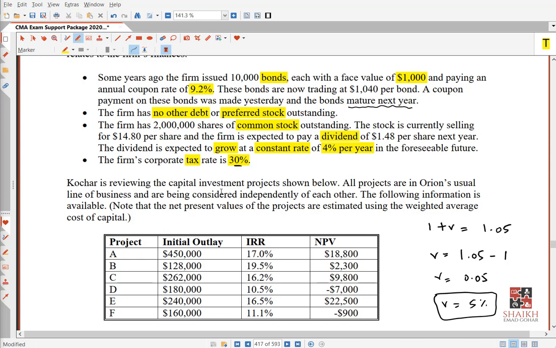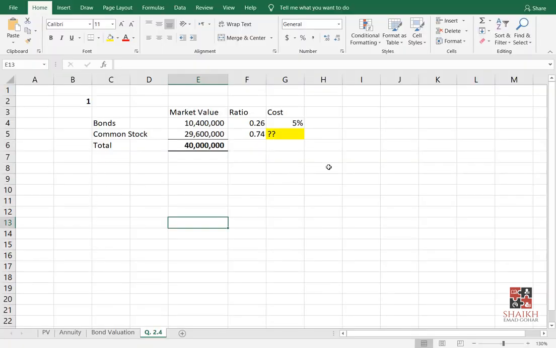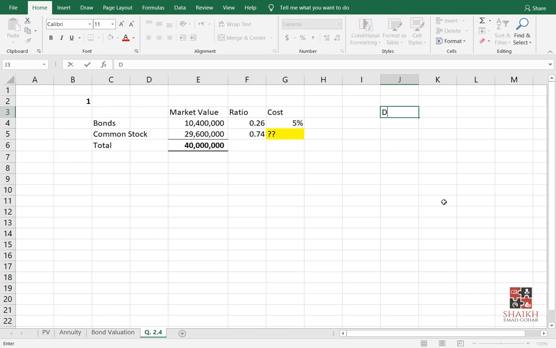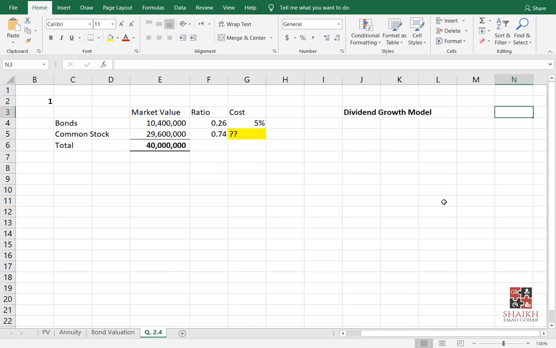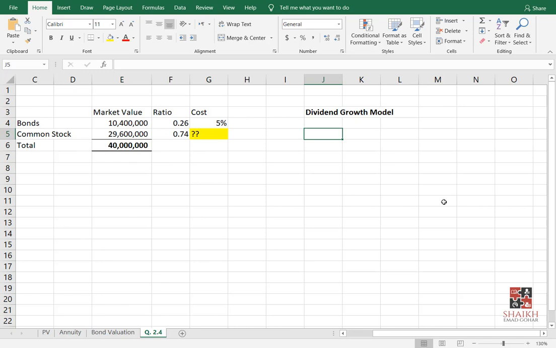Now how to use the dividend growth model to calculate cost of equity? We need to know the formula for this. I will write the formula here, dividend growth model. So my friends, we need cost of equity. We write like this, KE.